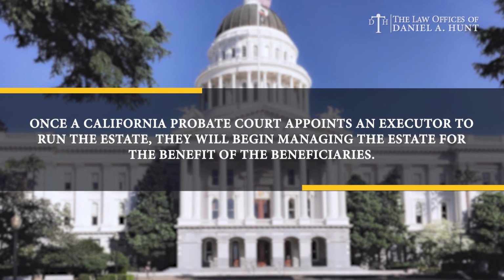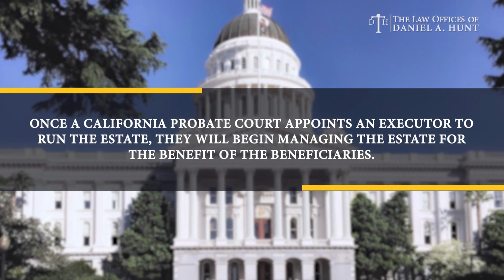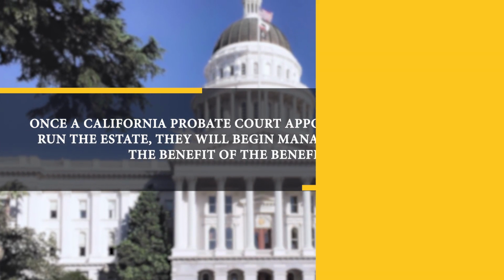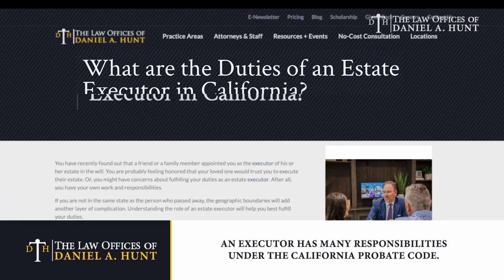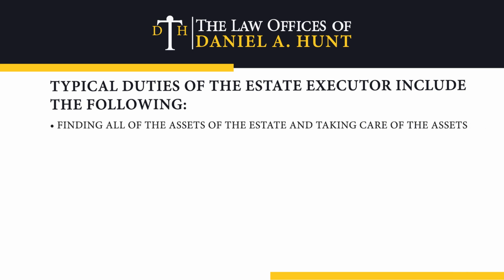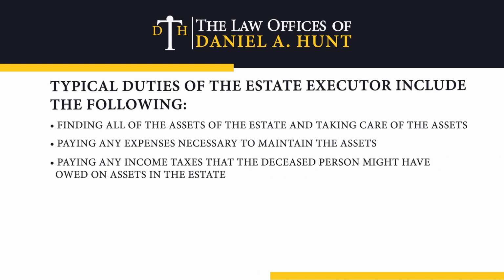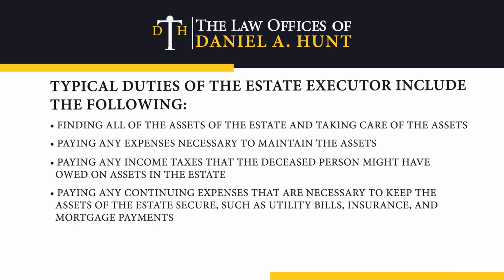Once a California probate court appoints an executor to run the estate, they will begin managing the estate for the benefit of the beneficiaries. An executor has many responsibilities under the California Probate Code. Typically, duties of the estate executor include the following: finding all the assets of the estate and taking care of the assets, paying any expense necessary to maintain the assets, paying any income taxes that the deceased person might have owed on assets in the estate, paying any continuing expenses that are necessary to keep the assets of the estate